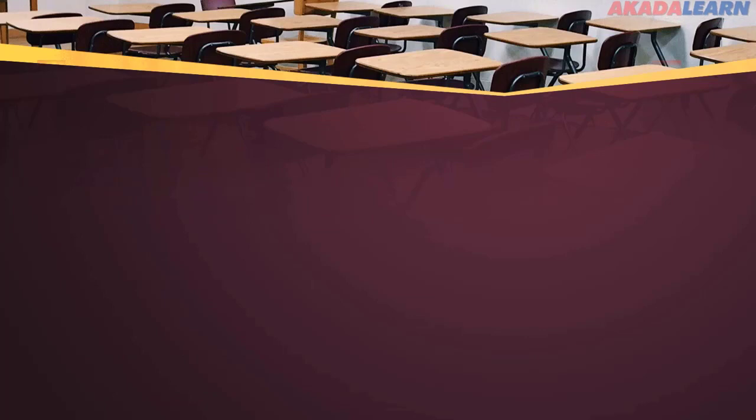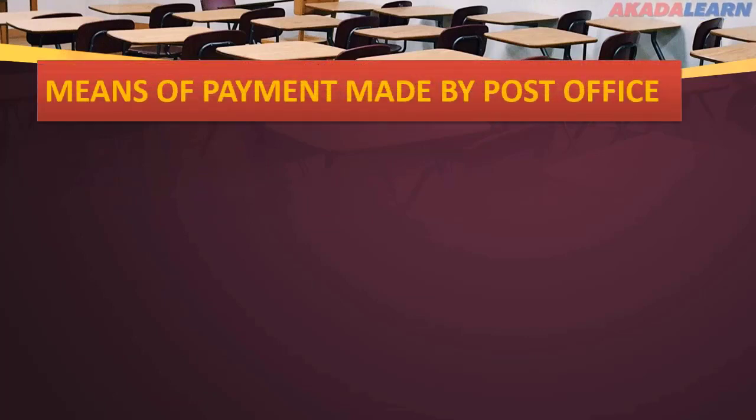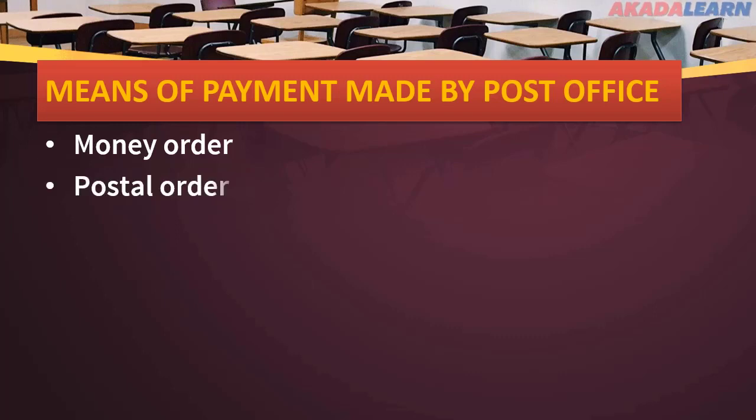Now let's move on to means of payment made by post office. 1. We have money order. Money order is a type of check usually purchased from a postal service to allow safe sending of money through the post, possibly to be redeemed in another country. 2. We have postal order. A postal order is a money order purchased at and issued by a post office for redemption at another post office to a named recipient.